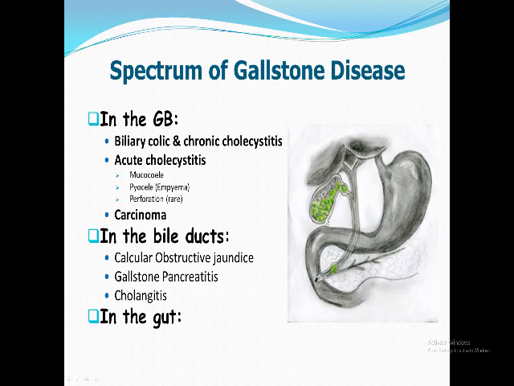Another issue, one of the big stones here might lead to a fistula, through pressure necrosis of the gallbladder and duodenal wall, leading to cholecystoduodenal fistula, and this stone passes to the duodenum like that, and when it goes in the small intestine, it enlarges in size like a snowball, leading to what we call gallstone ileus. If we notice all these, biliary colic, acute cholecystitis, ascending cholangitis, pancreatitis, gallstone ileus, all these are known causes of acute abdomen. So it's very important to study gallstone disease in the week of acute abdomen.